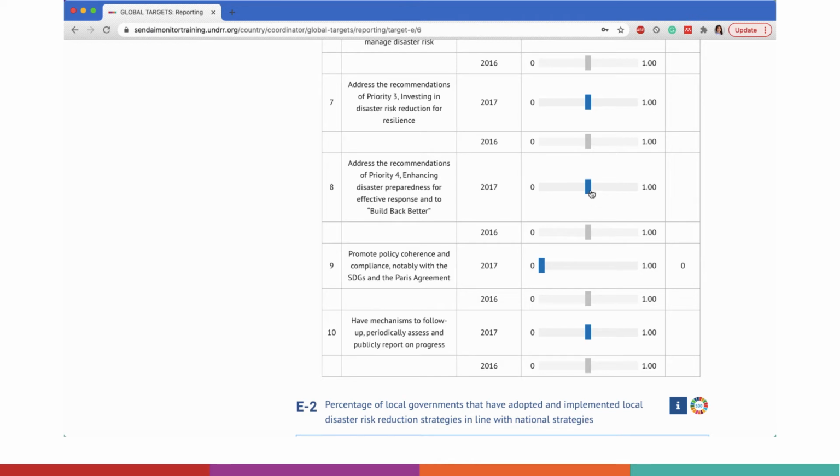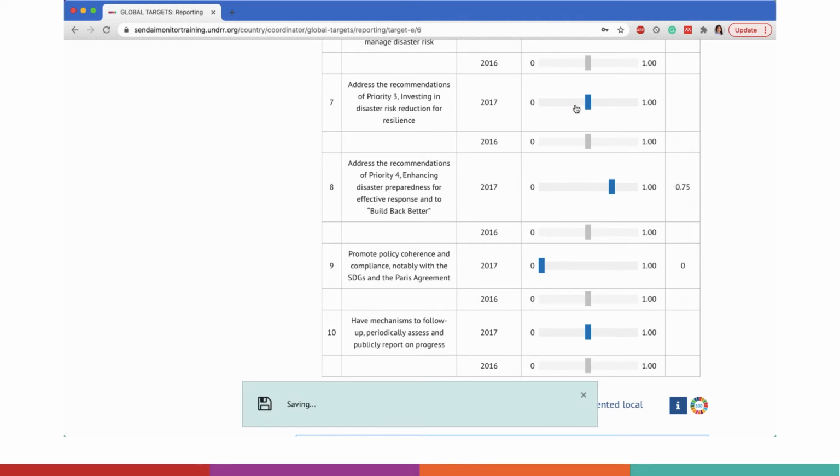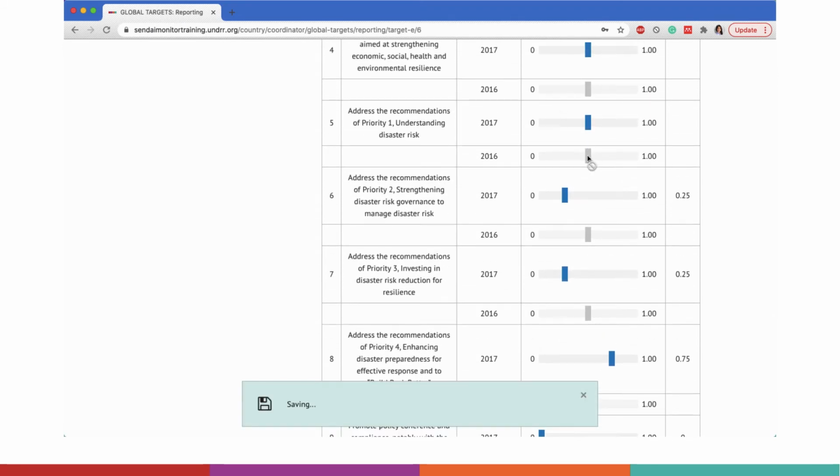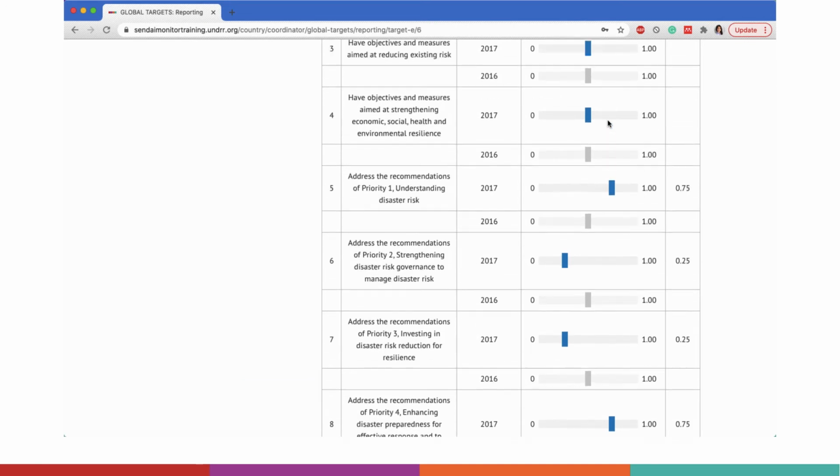requirement comprehensively. Use the scroll bar to adjust your ratings, and the right-hand column will show you the value you have selected between 0 and 1 for each requirement.